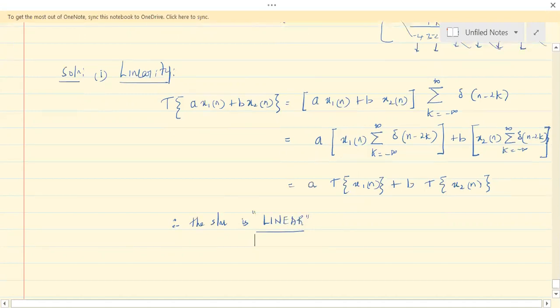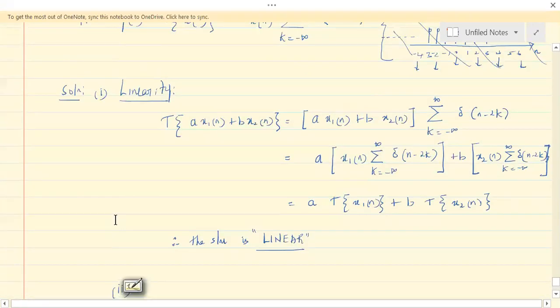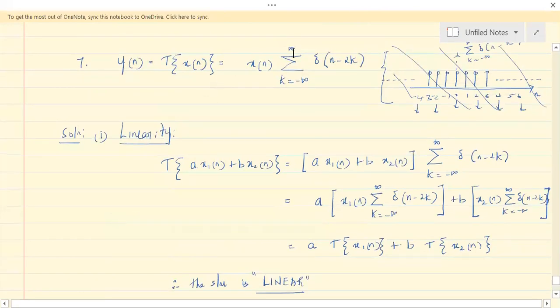Okay, so let's take causality. Causality is quite simple. I'll not be doing it, I'll just give you the reason. Whether this is causal or not, you just have to see x of n, not any other function of n. Is it a shifted version, or the present value of input, or a past value of input, or a future value of input?